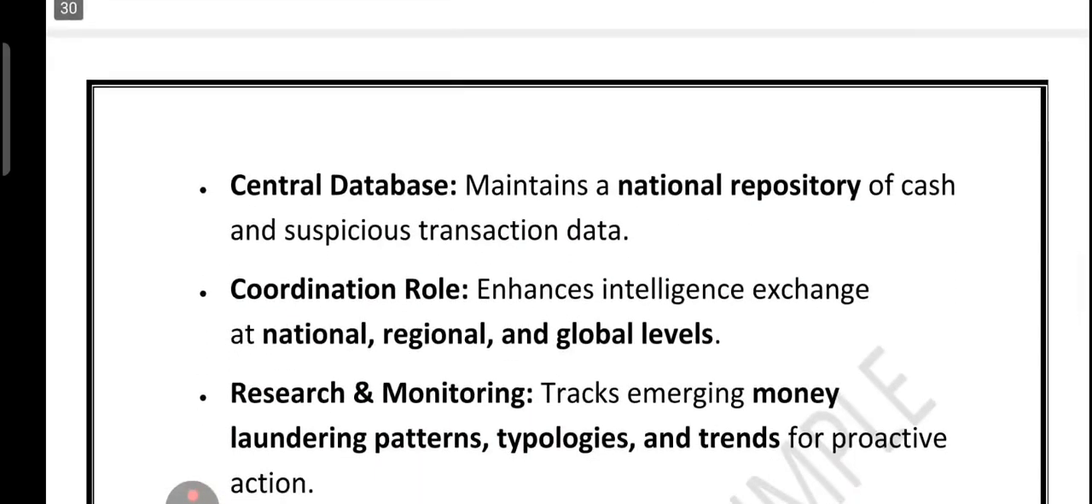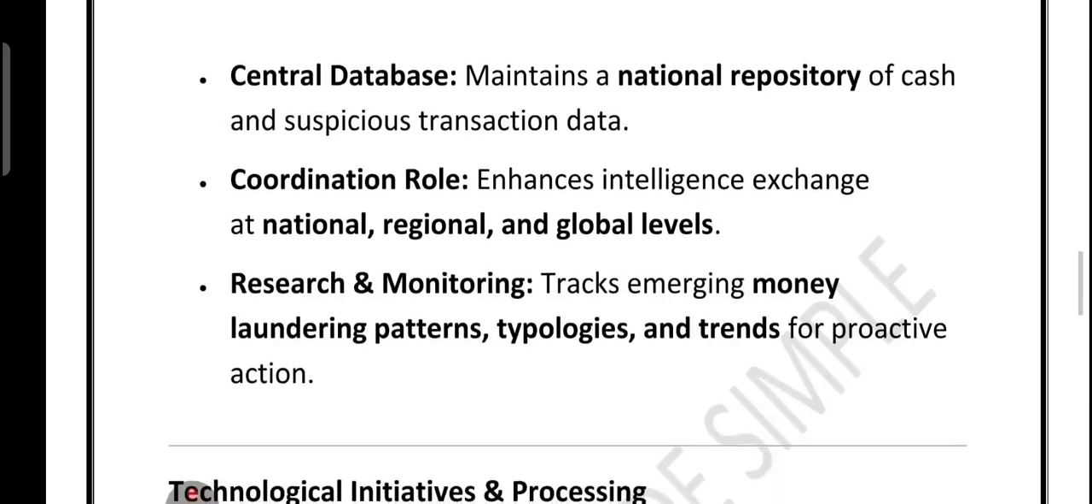Second is the central database, which means you can think of it as India's locker of financial intelligence. All cash transaction reports, suspicious reports, everything goes into one giant national repository that makes tracking easier. That is called the central database.